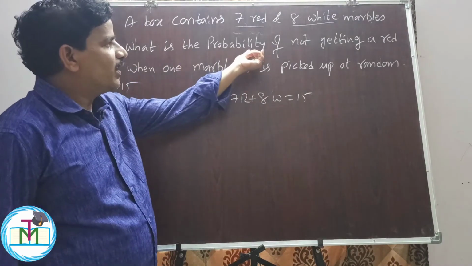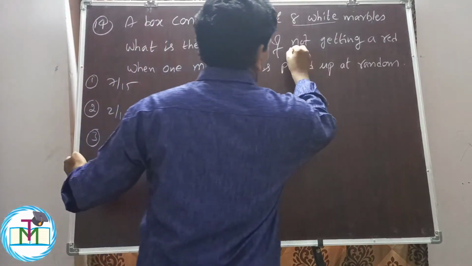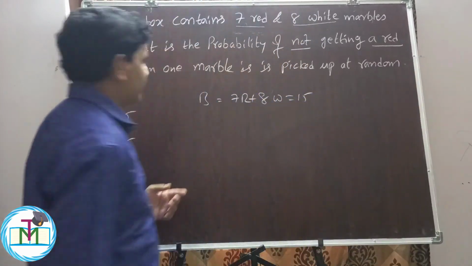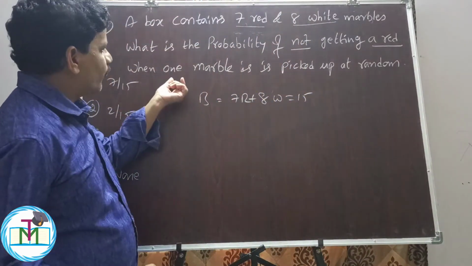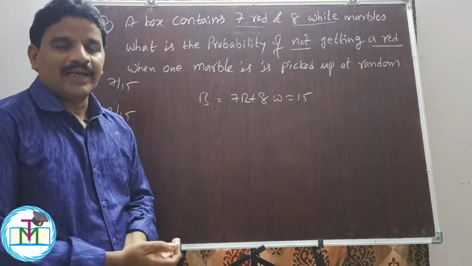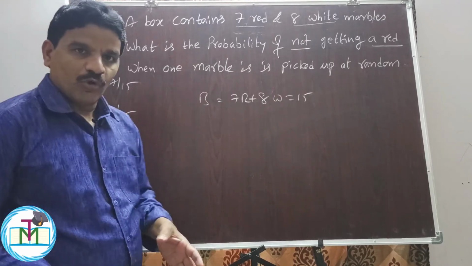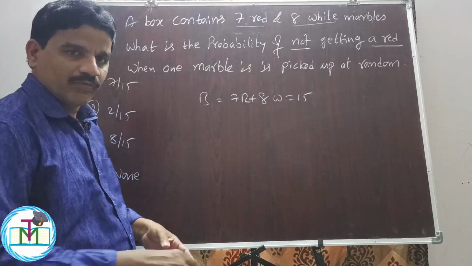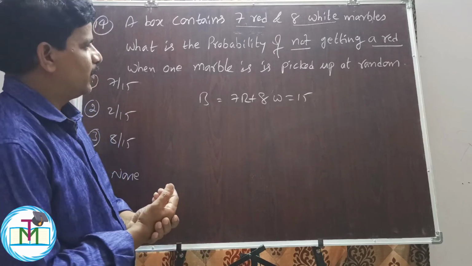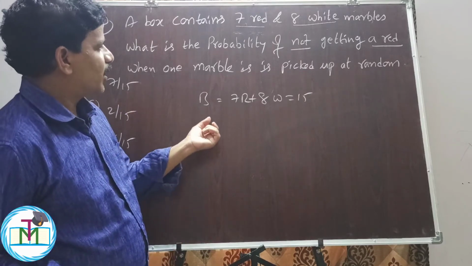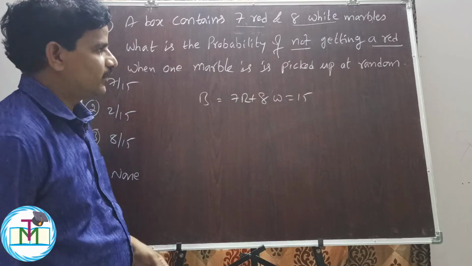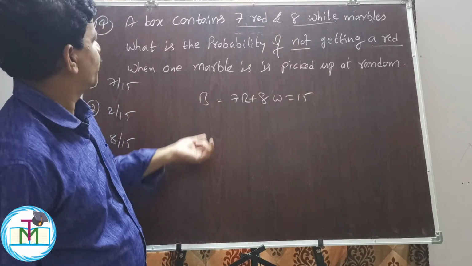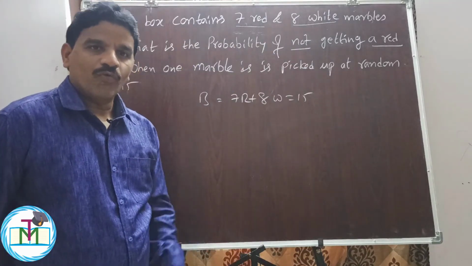What is the probability of not getting a red marble when one marble is picked at random? Without looking into the box, whenever we draw a marble, what is the probability that the marble is not red? Not red means it should be a white marble.